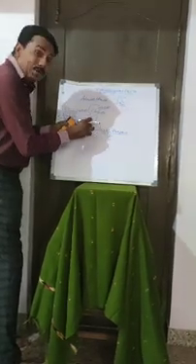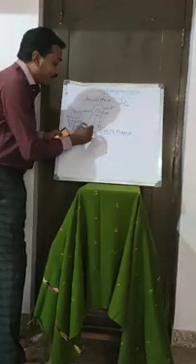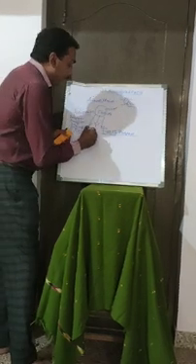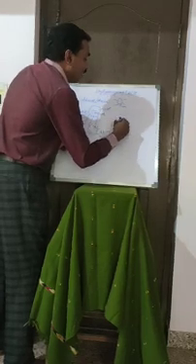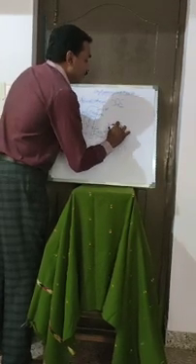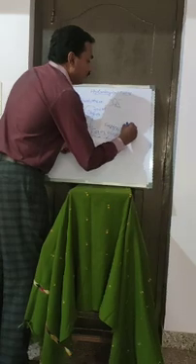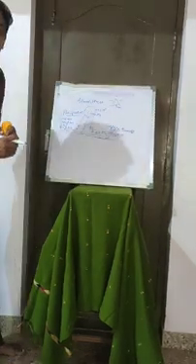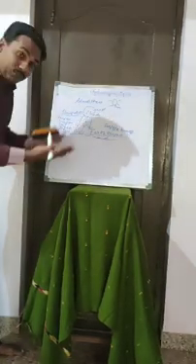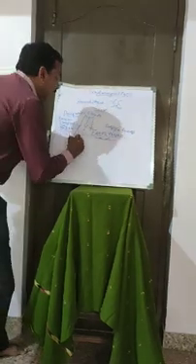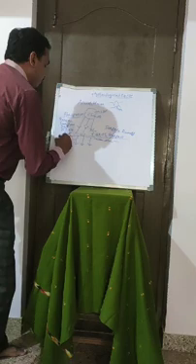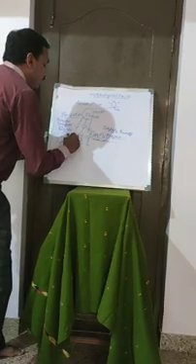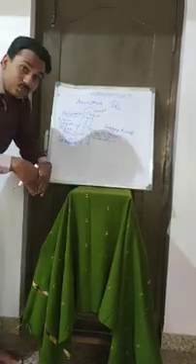When it precipitates towards the earth surface, initially what happens? We call it surface runoff. Initially surface runoff. After the surface runoff, what happens? It starts to infiltrate downwards into the earth.